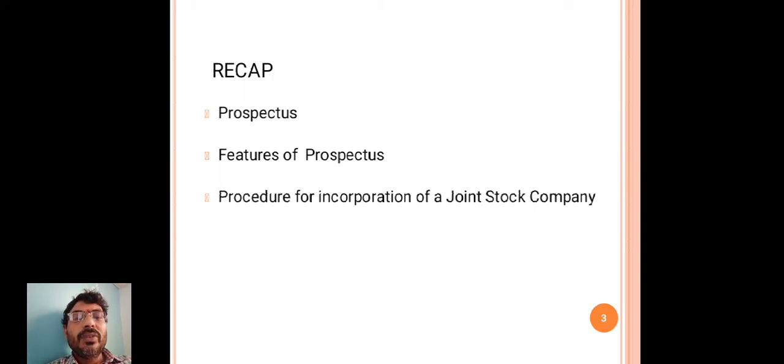The promoters have to apply to the registrar of companies in a prescribed pro forma, by giving the names of the joint stock company in order of preference, that is 1, 2, 3.